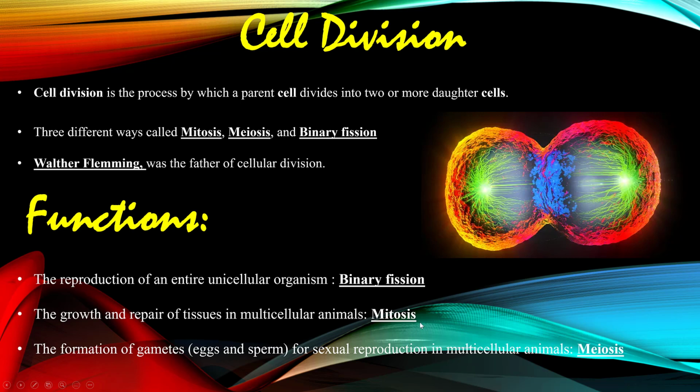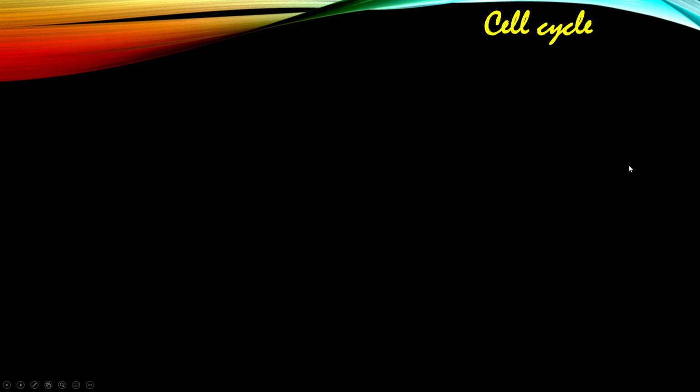But before dividing, every cell needs to prepare its cellular content for the division process. This preparatory process is very important in cell division, and I'll discuss it in a later part of the video. First, we will see what the cell cycle is.